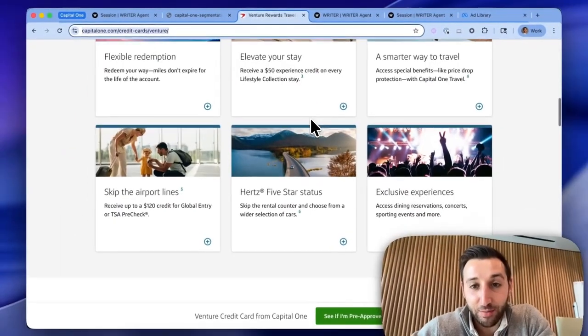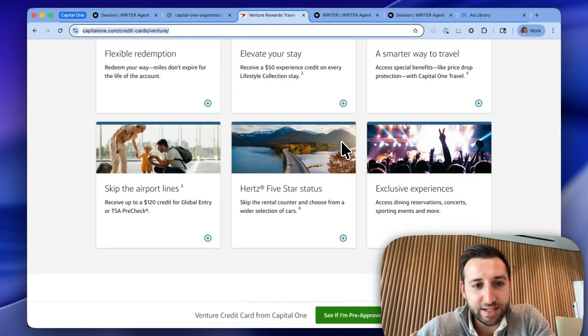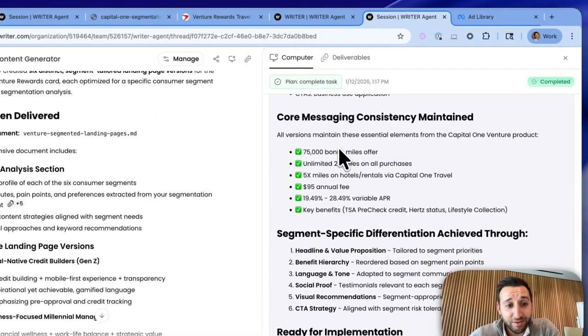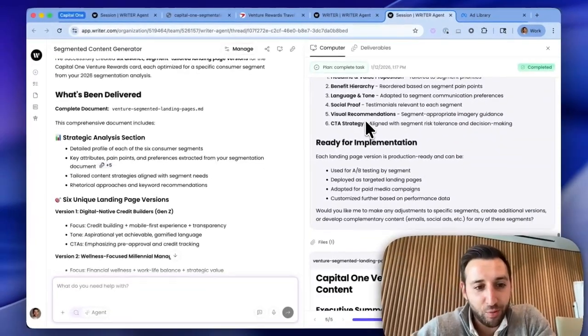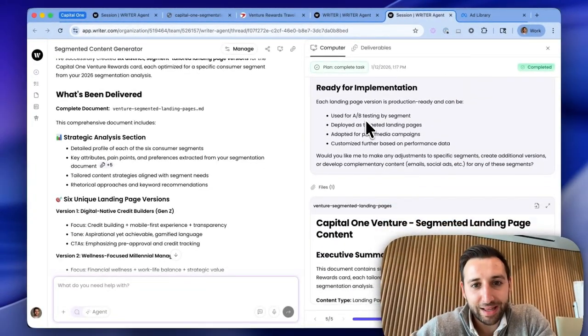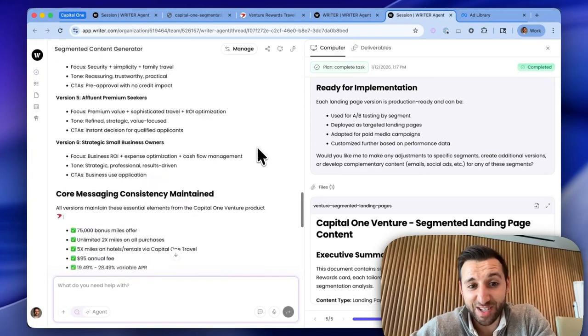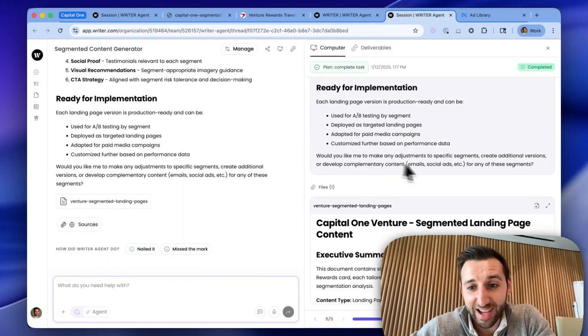fed it. So imagine a world where you actually have all of these additional details and your segments live in data that sits in Snowflake or Databricks, right? This is something that we can plug into Writer through our connectors. So there's a world where you can automatically start to personalize your content at scale through Writer Agent. And this was just a really high level overview of what that could look like. So let's take a look.